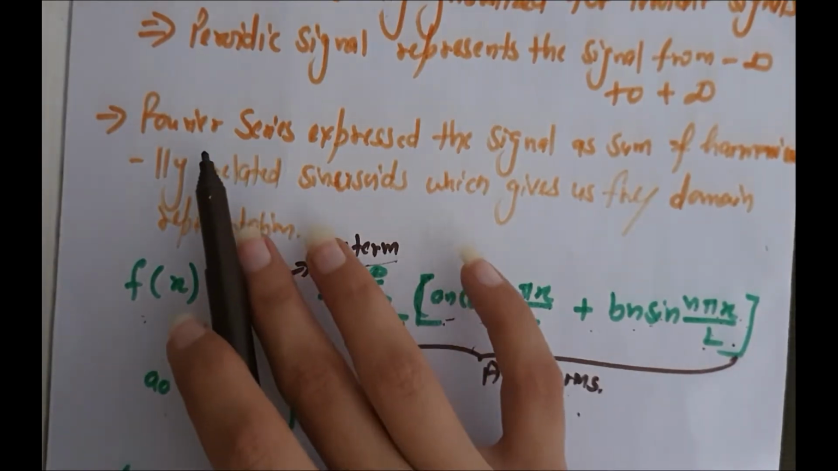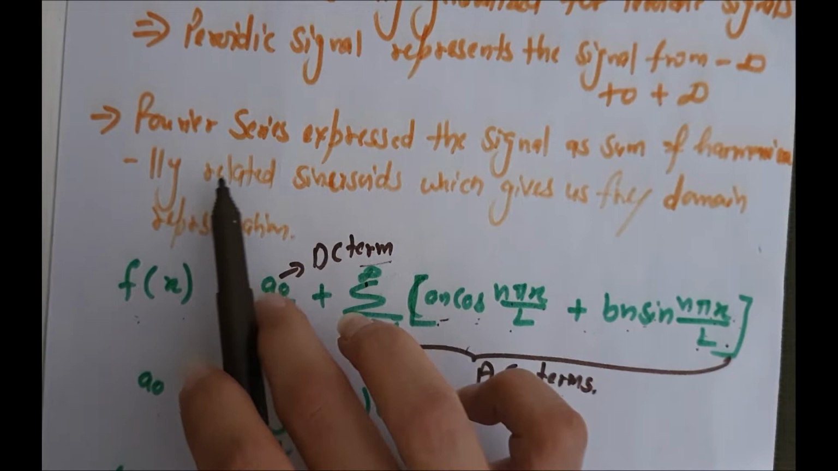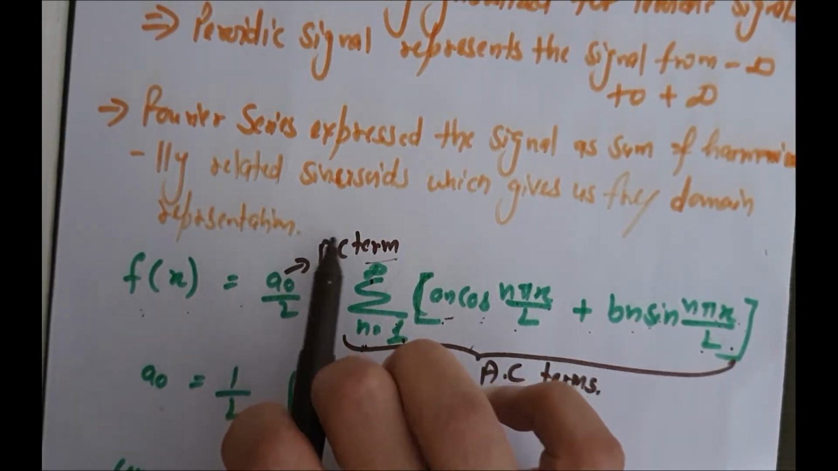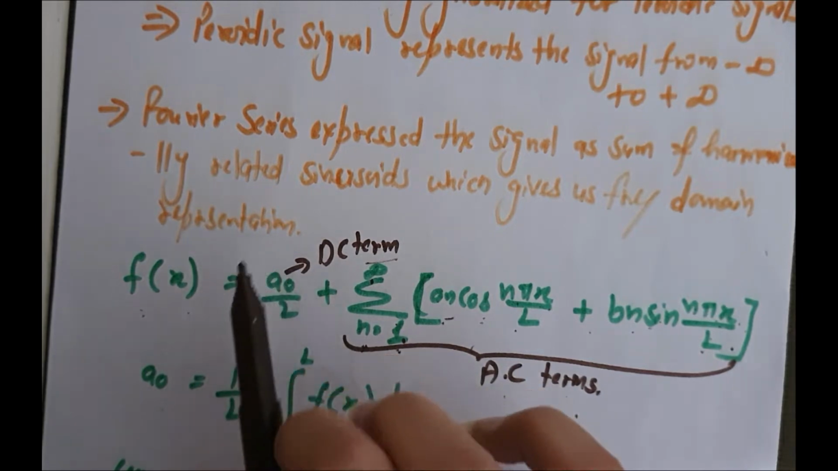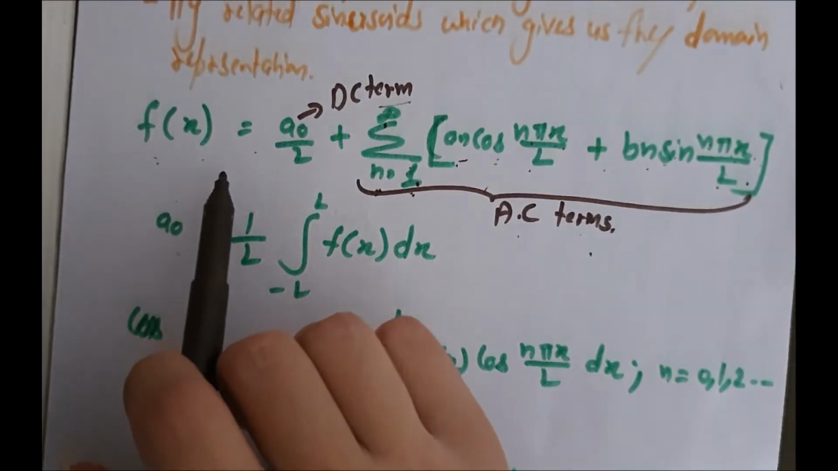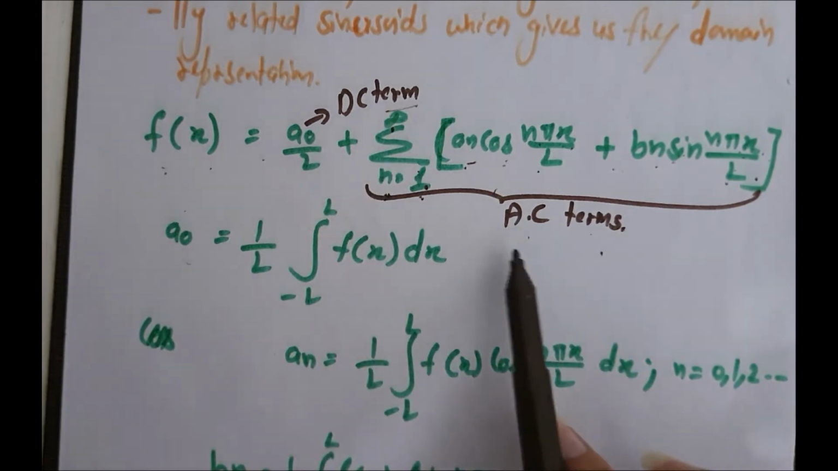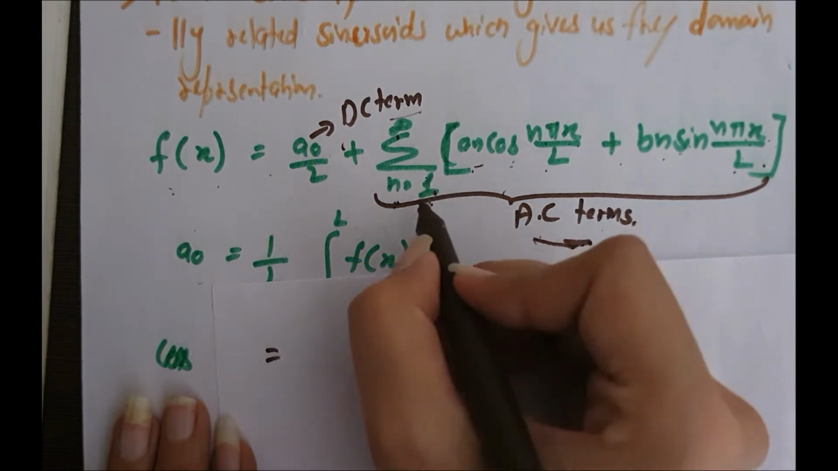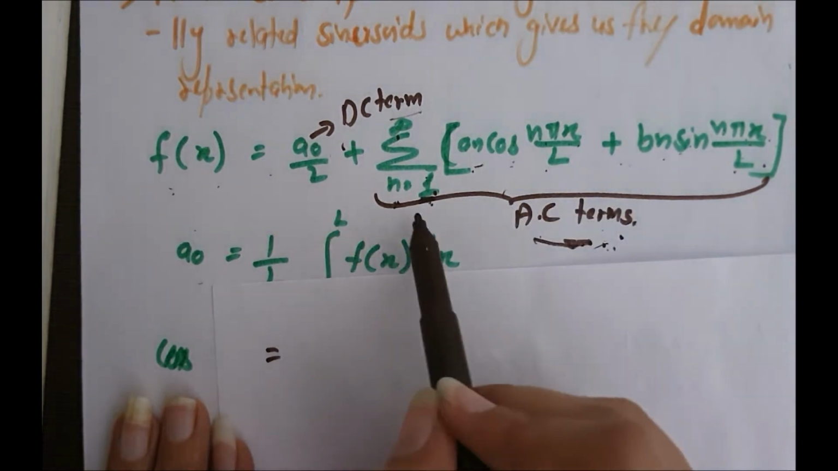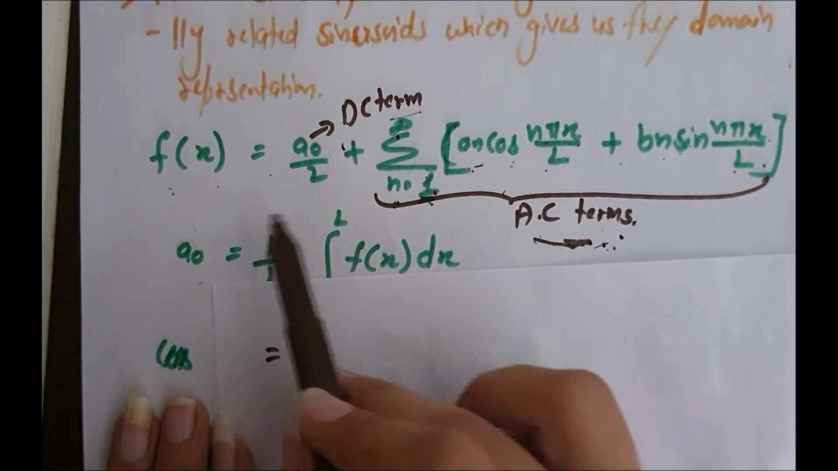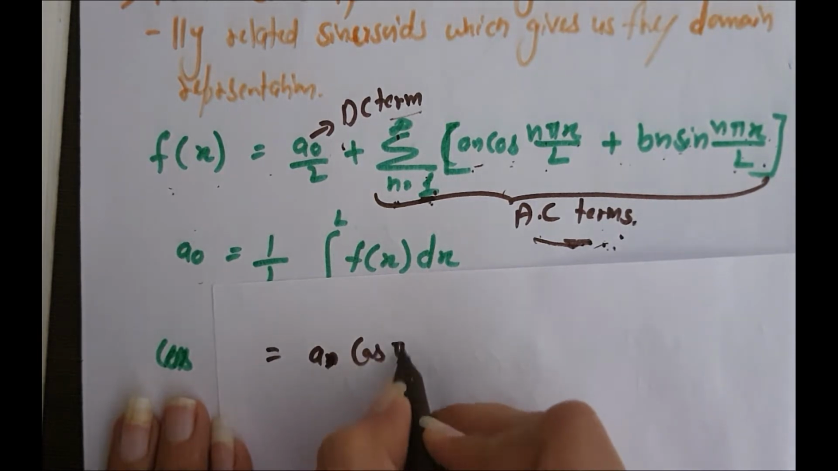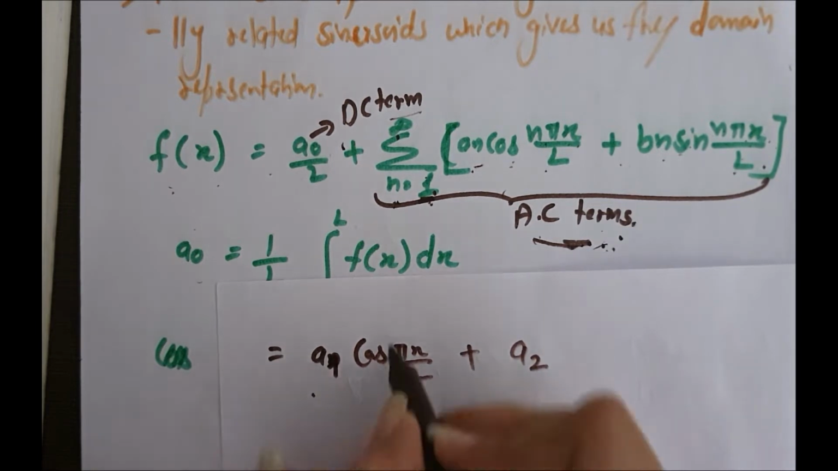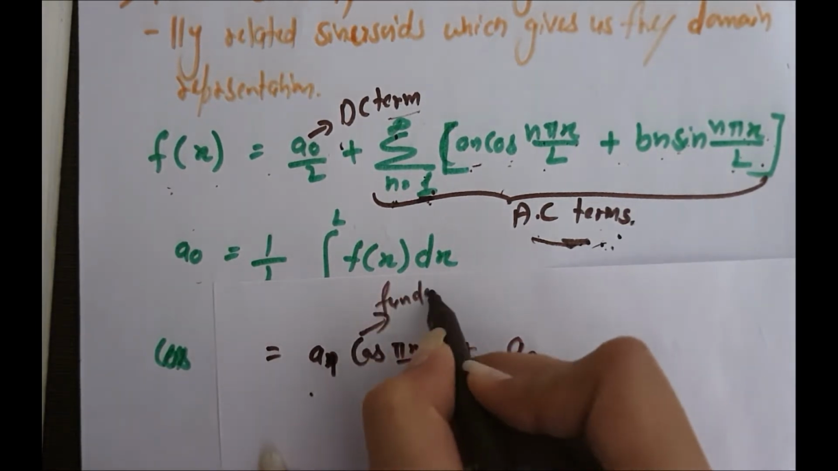Now the second condition for representation of Fourier series is that Fourier series expresses the signal as a sum of harmonically related sinusoids, which gives a frequency domain representation. This means f(x) is represented as a sum of DC terms as well as AC terms. The AC terms have harmonics, which means if we put n equal to 1, then the AC term in the Fourier series representation will be a1 cos(pi x by 2) plus a2. Now the first harmonic is called the fundamental harmonic.